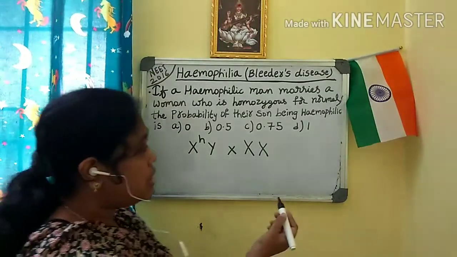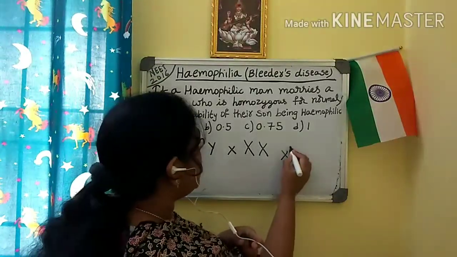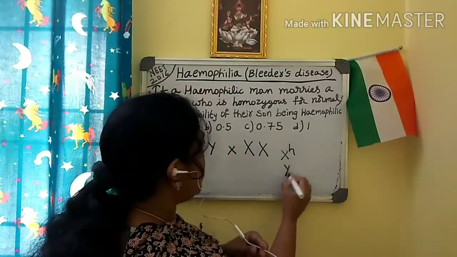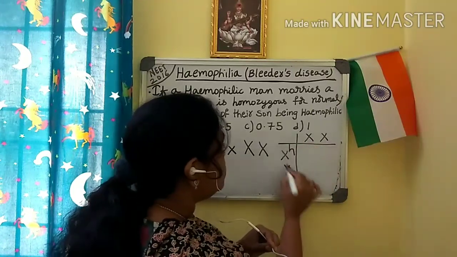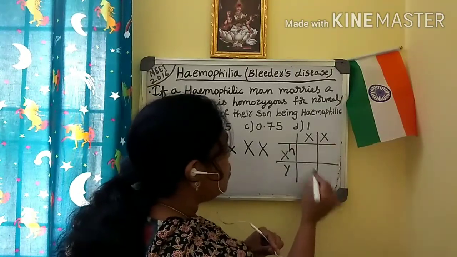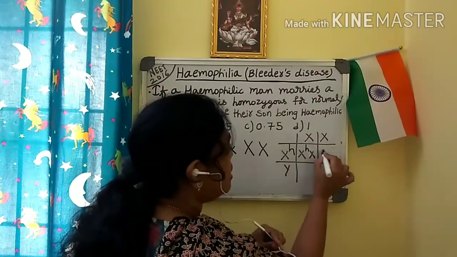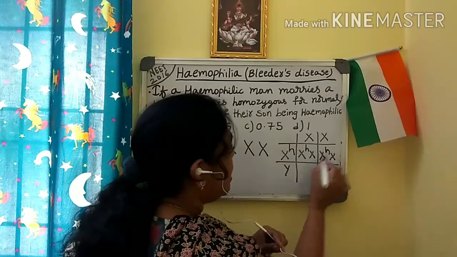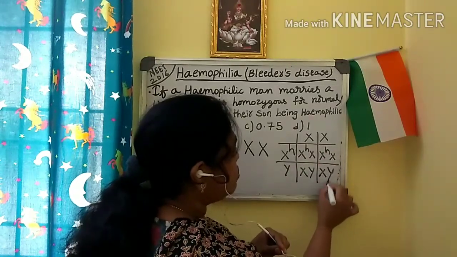You can directly take the gametes, or you can draw a Punnett square like this, X^H Y and XX. You draw the Punnett square and check the probability. So what do you get? X^H X, X^H X, and here XY, and here XY.